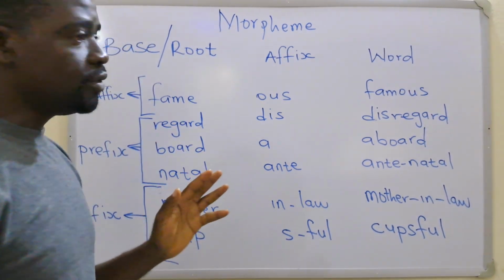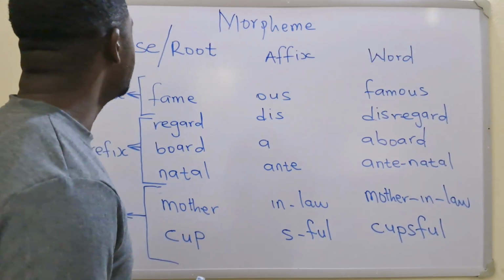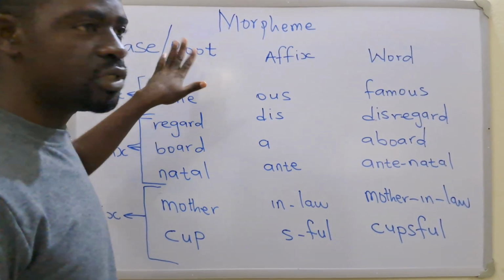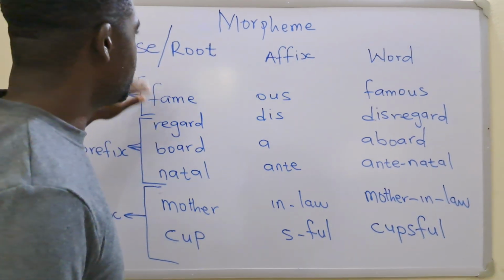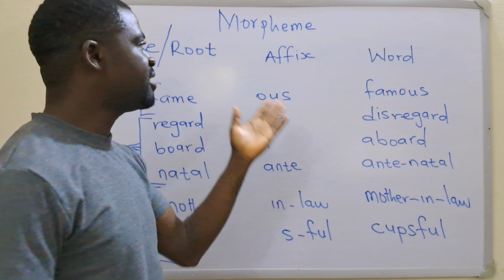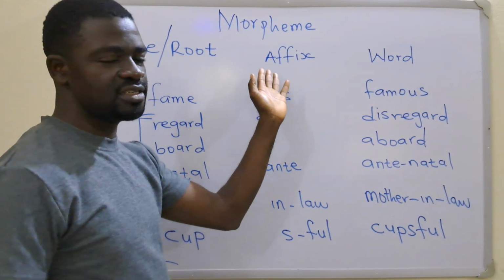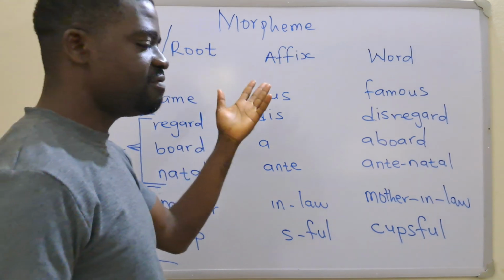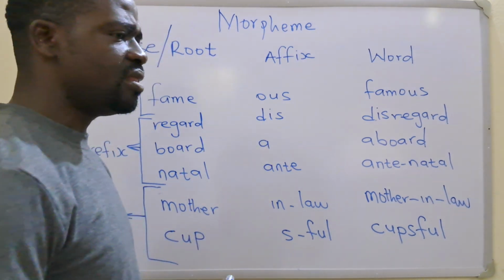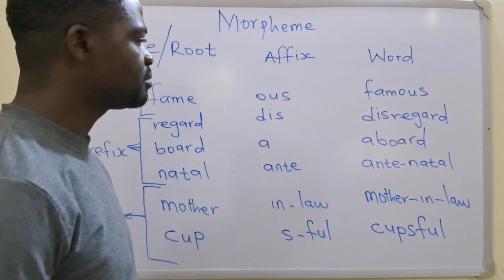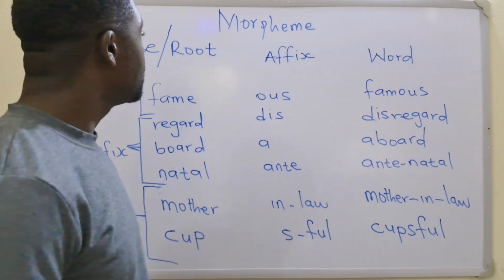Now, in today's class, we're going to look at the difference between a base and a root morpheme. What is the difference between a base and a root morpheme? And then we also look at the different types of affixes that we have. I mentioned earlier that we have prefix and suffix, but there are other types as well. And we're going to look at that more in today's video.